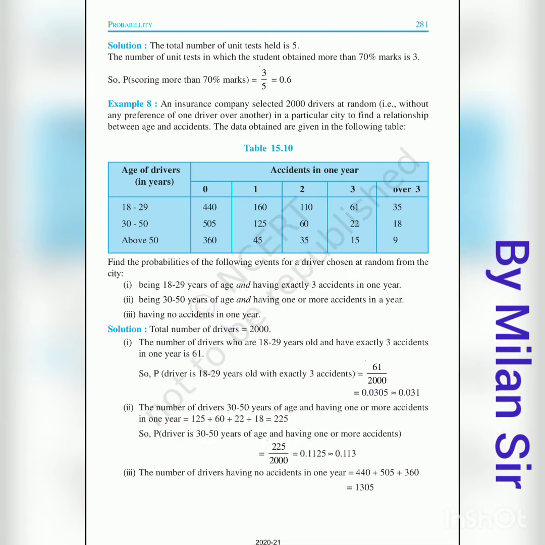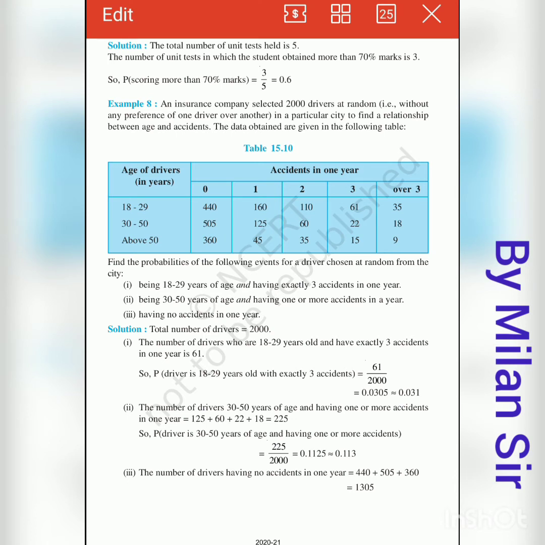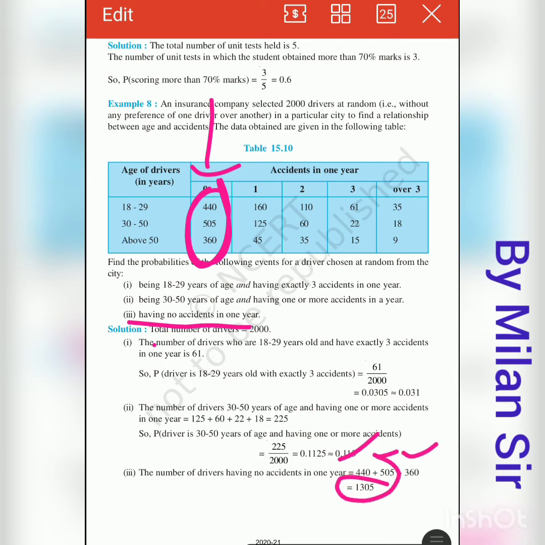Then, having no accidents in 1 year. Here there is no age limit, right? We just need to check zero accidents. So all these three values we need to consider, because we do not have any age restriction. So add these three numbers for zero accidents: 440 plus 505 plus 360, which is 1305. So this 1305 is our favorable outcomes.